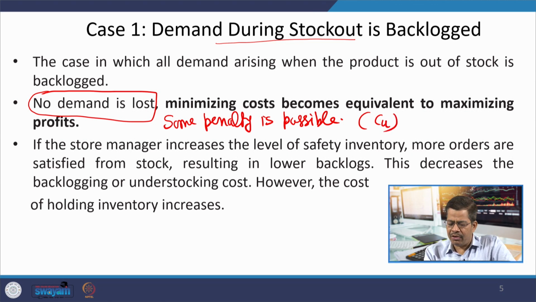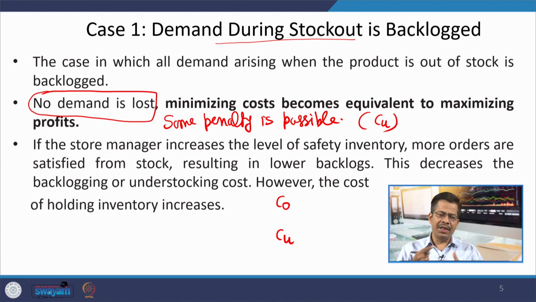You may remember from our previous sessions, we discussed two types of cost: cost of overstocking and cost of under stocking. Since we are talking of a continuously replenishing system, whatever inventory is left over in this particular period, I will use in the next period.